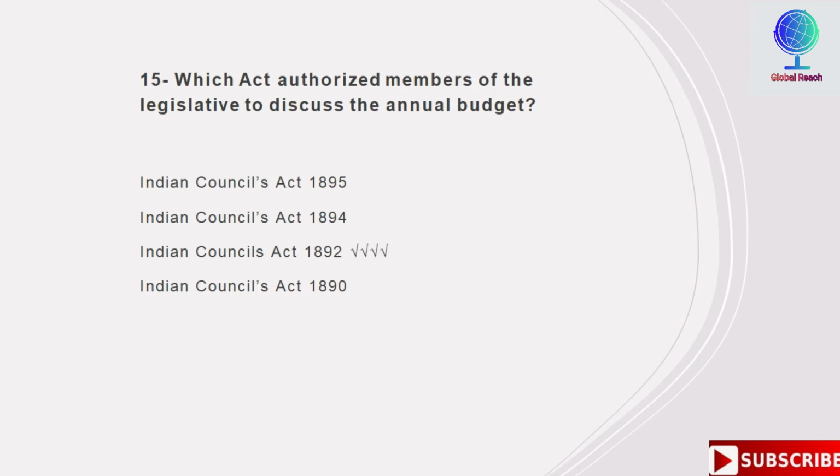Which act authorized the members of the legislative to discuss the annual budget? Options are Indian Councils Act 1895, Indian Councils Act 1894, Indian Councils Act 1892, Indian Councils Act 1890. The third is the correct answer here, which is Indian Councils Act of 1892, which authorized the members of the legislative to discuss the annual budget.